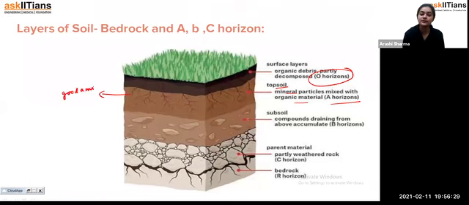Good amount of humus. If it has a good amount of humus, students, you can see the roots of the crops growing up to this point. And students, if you have observed, for the growth of the plant, or for the growth of the crops, we require a good amount of humus. That means a good amount of minerals and nutrients.